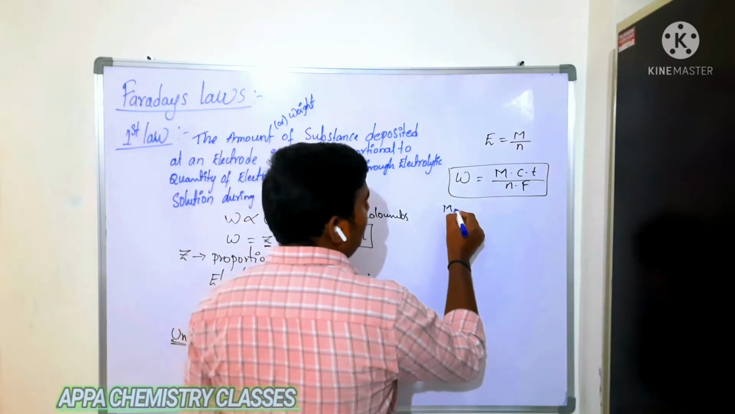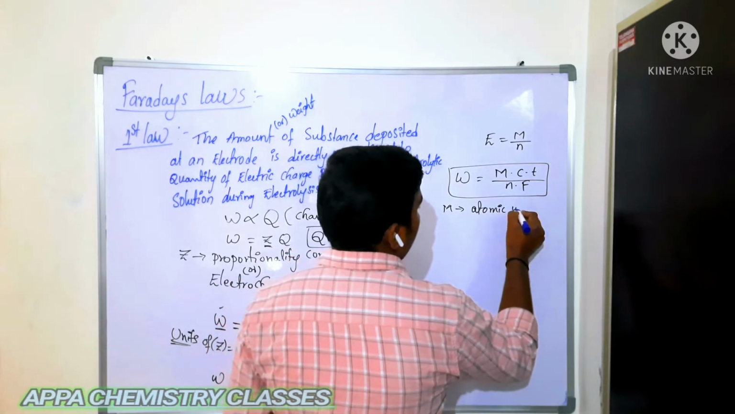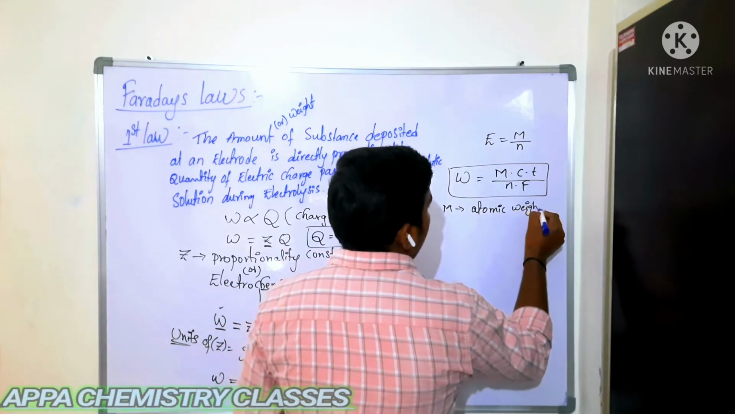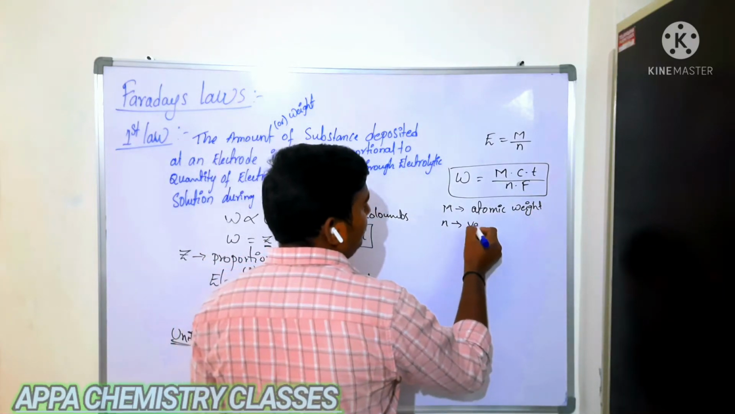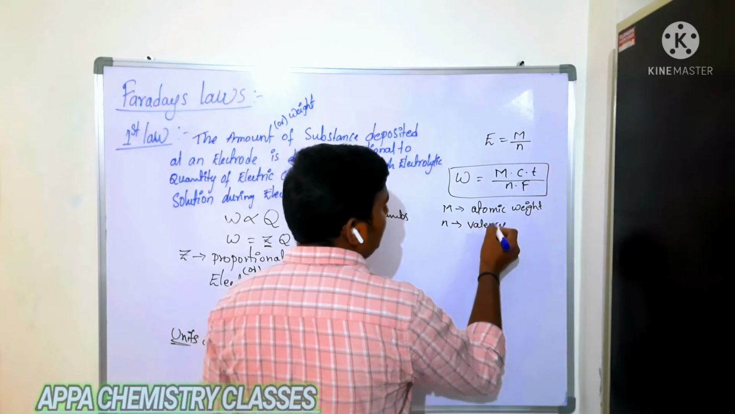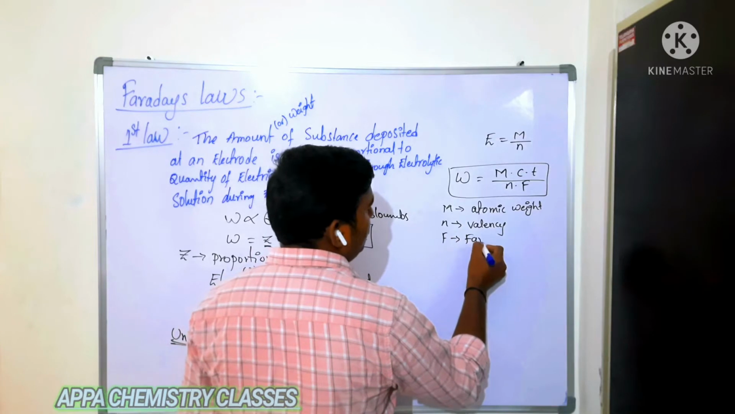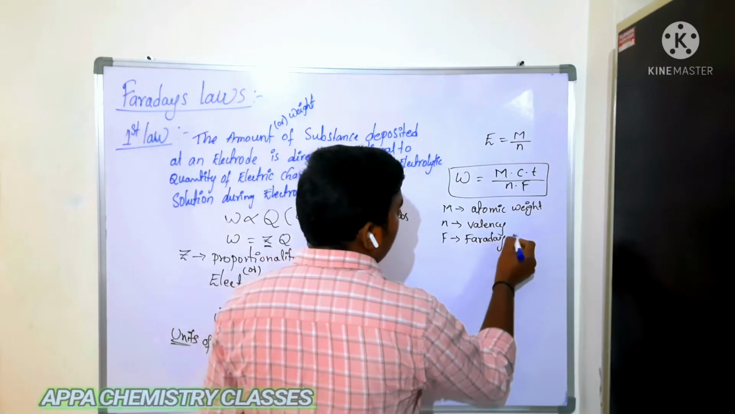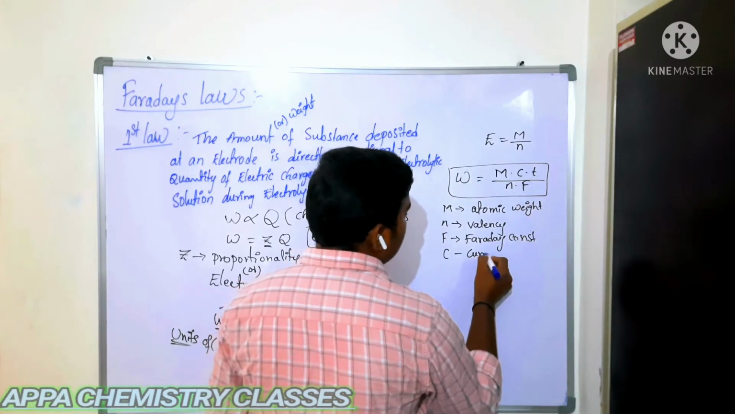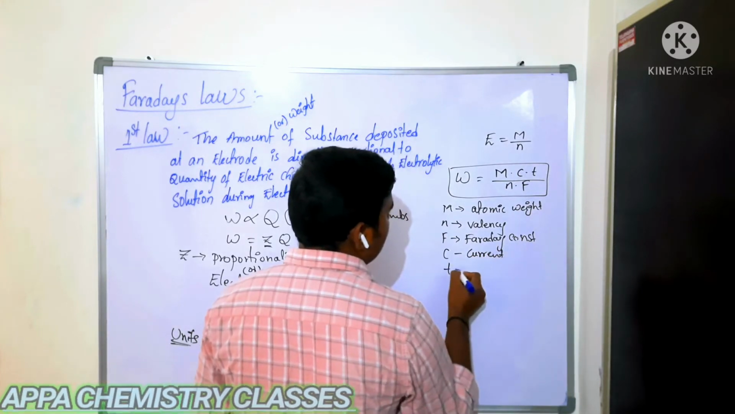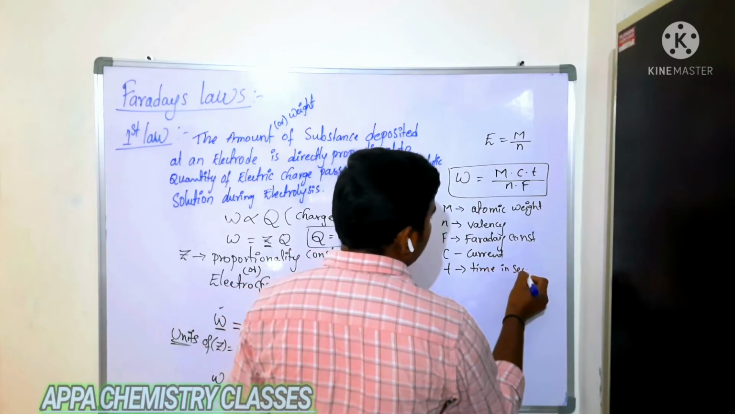What is M here? M is the atomic weight of the element which is deposited at the electrode. N is the valency of the element which is deposited. F is the Faraday constant. C is current. T is time in seconds.